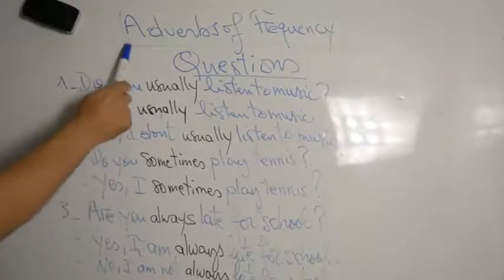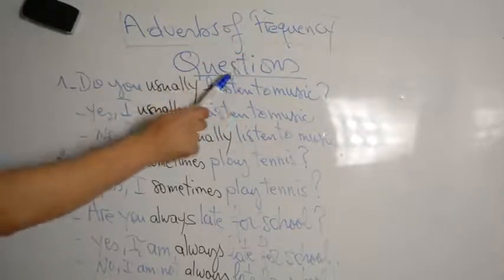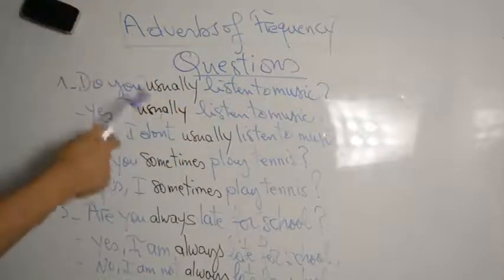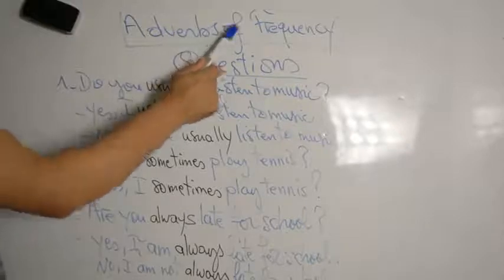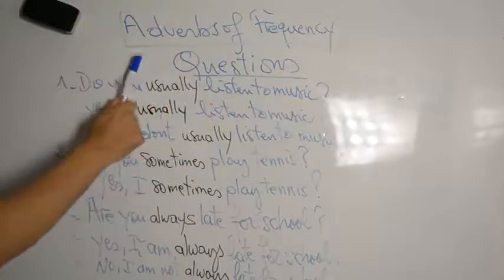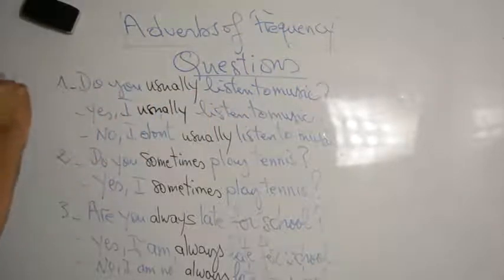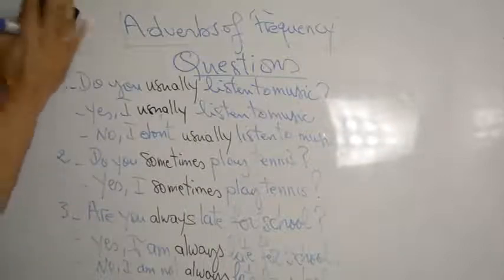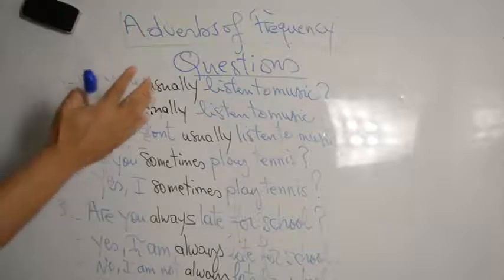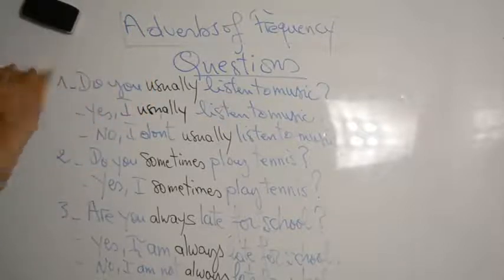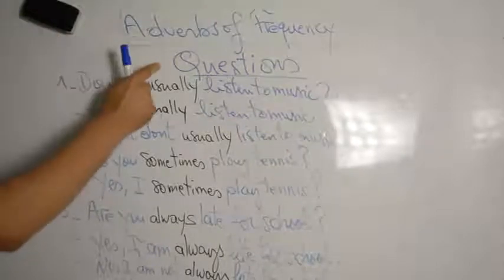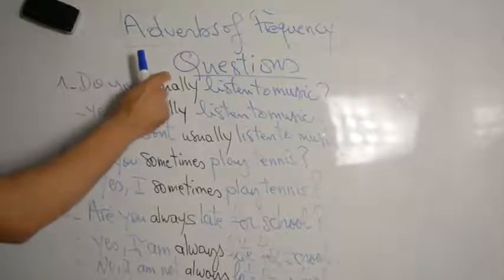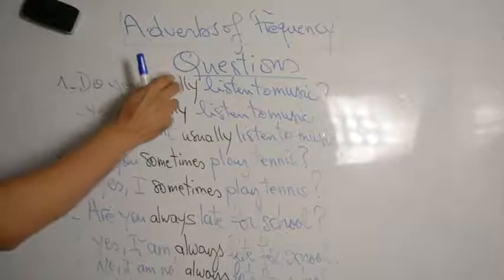Now we are going to practice adverbs of frequency with questions. Last time, we studied adverbs of frequency with affirmative and negative forms. What do we mean by affirmative and negative forms? I'll give you examples. I usually listen to music. This is affirmative. And negative: I don't usually listen to music. This is negative.